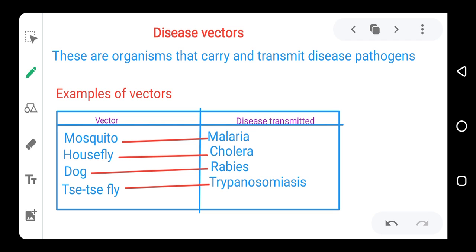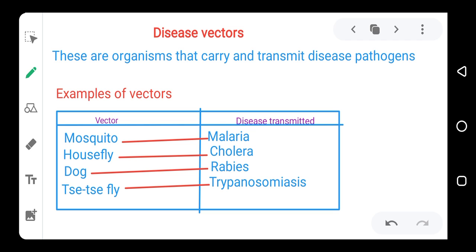Like the mosquito, we know that mosquito causes malaria. It is not that the mosquito itself is the disease-causing agent. No, the mosquito does not cause malaria directly, or there's nothing that the mosquito is producing that causes malaria.